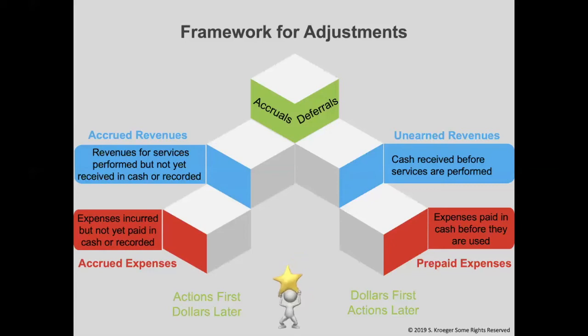My way to remember deferrals is dollars first, actions later. A D for deferrals and a D for dollars. We are receiving cash first for revenues or paying cash first for expenses, and the action part comes later. Before we go over the journal entries in each of these adjustments individually, let's practice recognizing the type of adjustment.